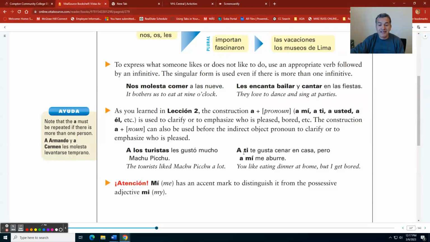Here we're using a ti y a mí just to emphasize, because we don't really need to say a ti. Why? Because the te refers only to you, and me refers only to me. Why am I using a ti or a mí? In this case, to emphasize who is pleased or who is bothered, etc. It depends on the verb that we're using. A ti te gusta cenar en casa, but a mí me aburre.